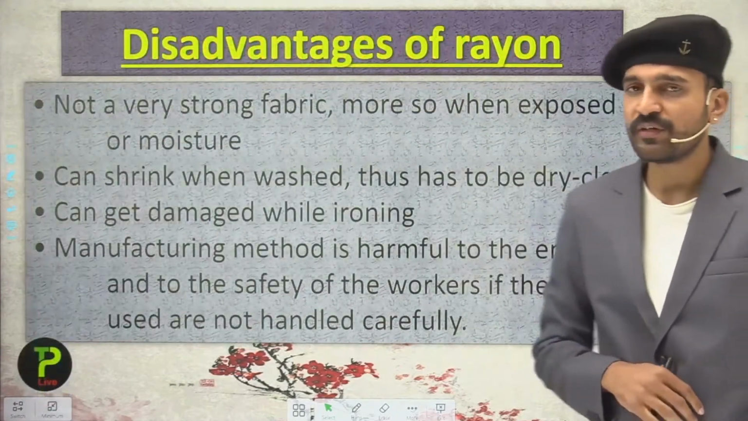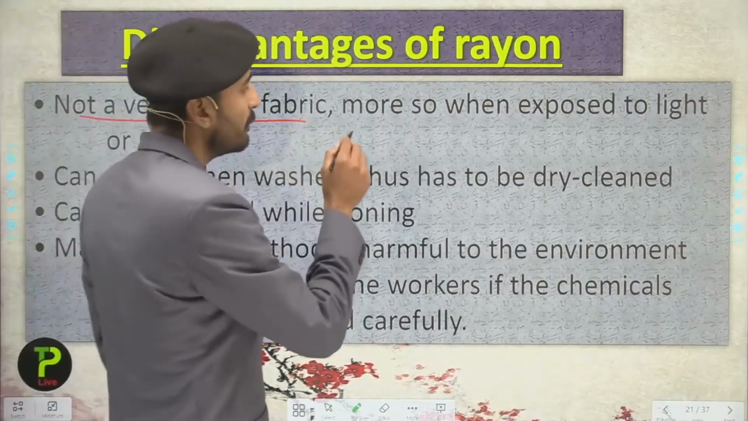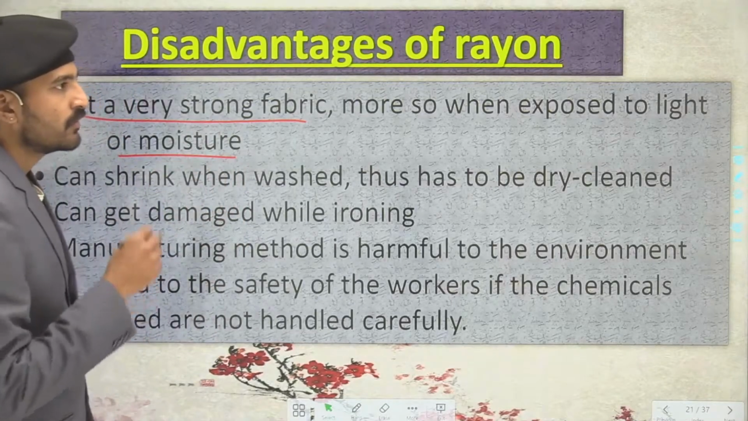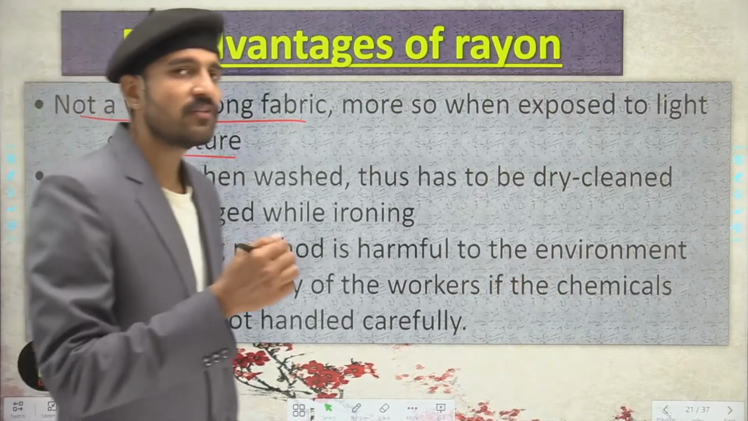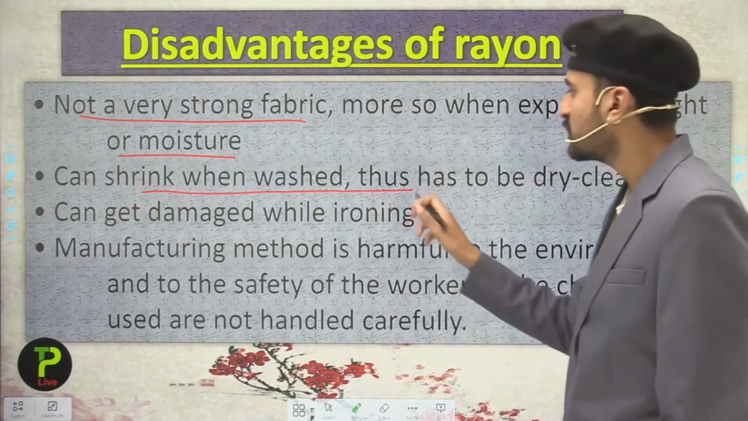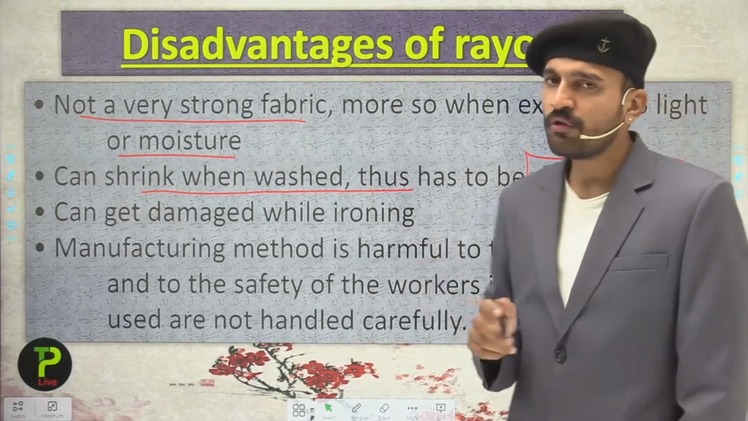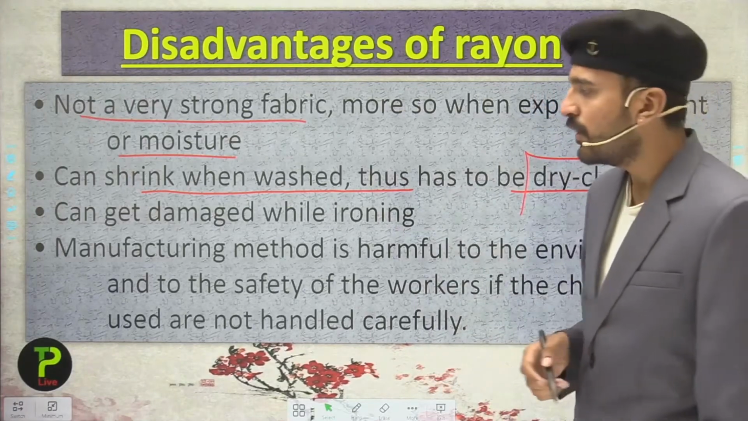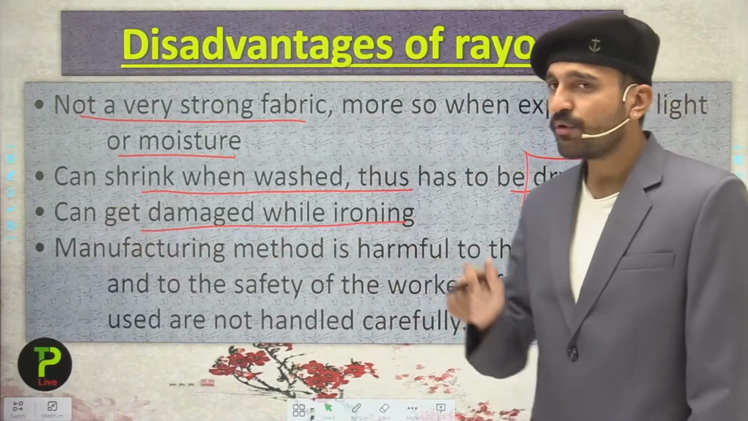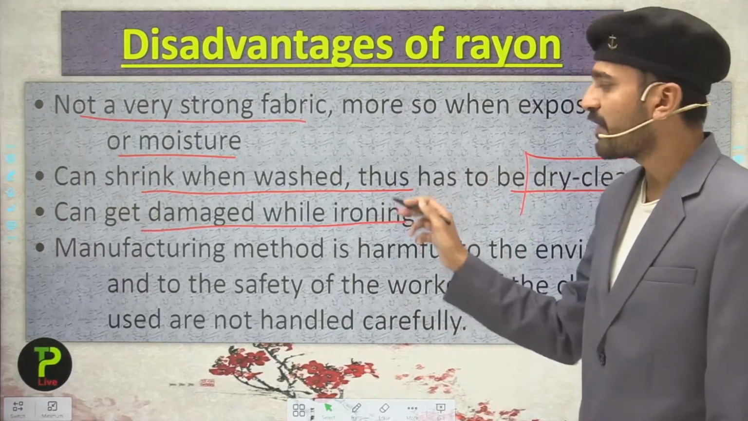Now talking about some of the disadvantages of rayon. The first is that it is not a very strong fabric, more so when exposed to light or moisture. These are not as strong as nylon. The second is that they shrink when washed with water and thus have to be dry cleaned. This is also a disadvantage of using rayon. The third is that they can get damaged while ironing, because they are so soft that we have to take good care while ironing them.